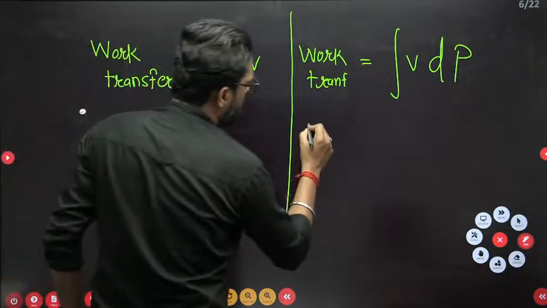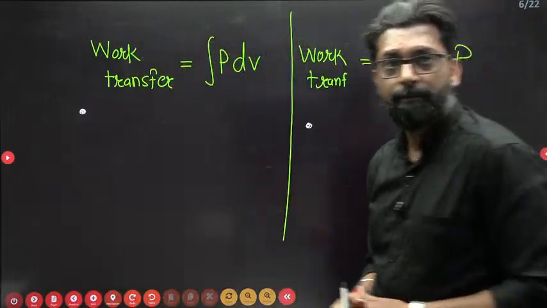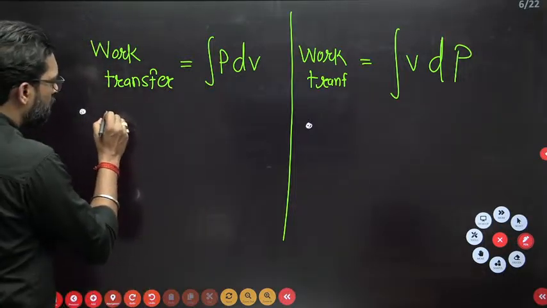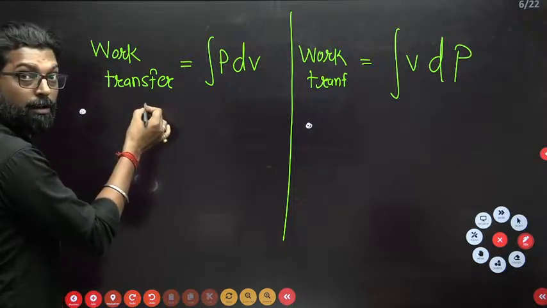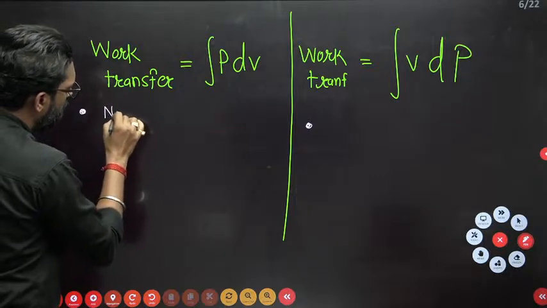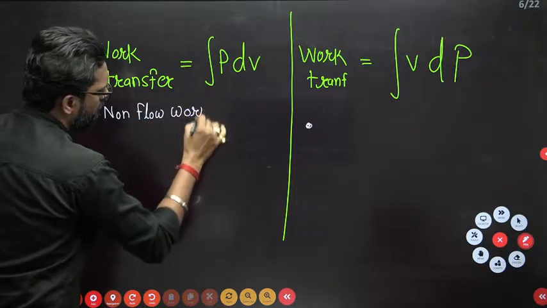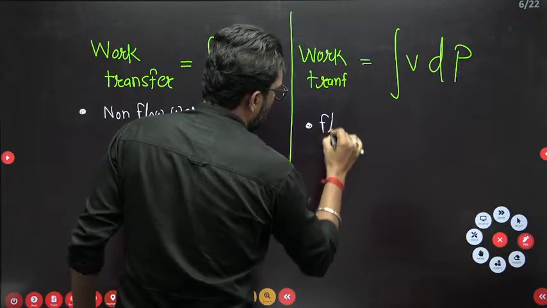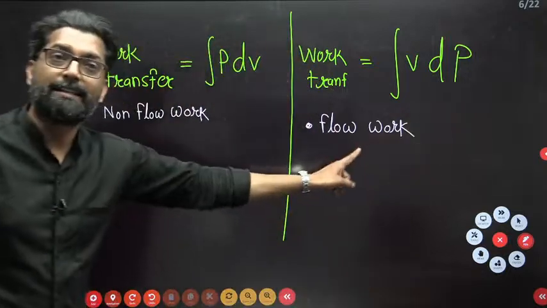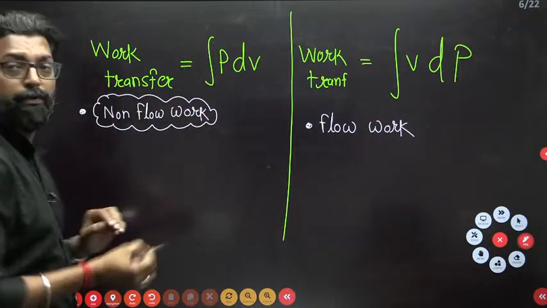What is the first difference? Please tell me. This is your non-flow work, and this is your flow work. That means there is a flow here. What does it mean by non-flow work? Please tell me.